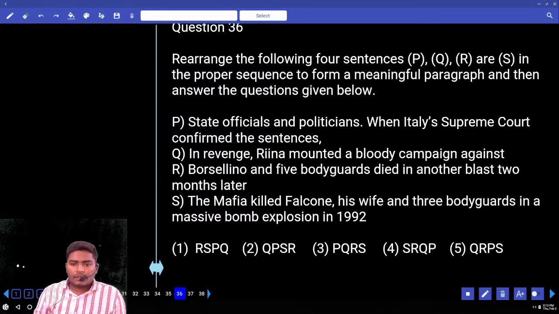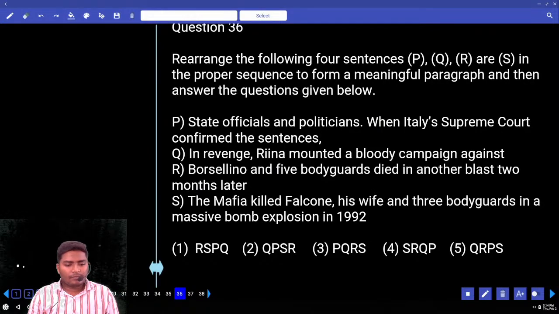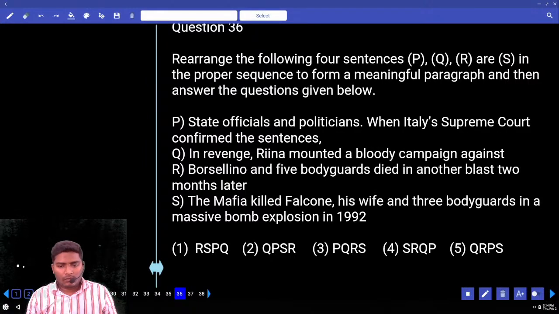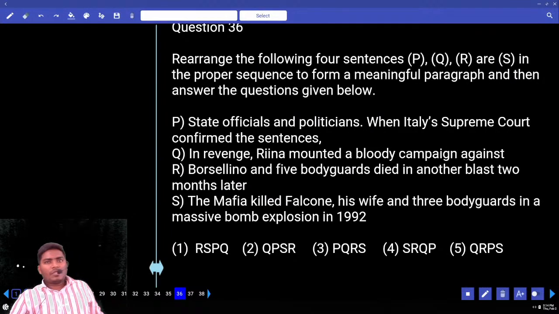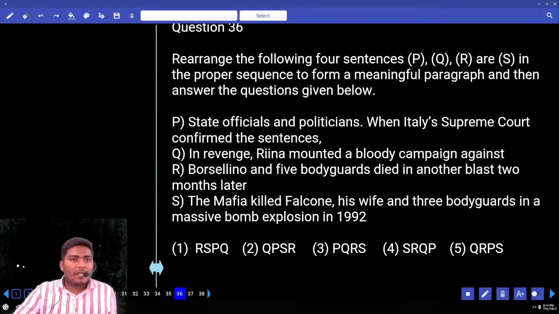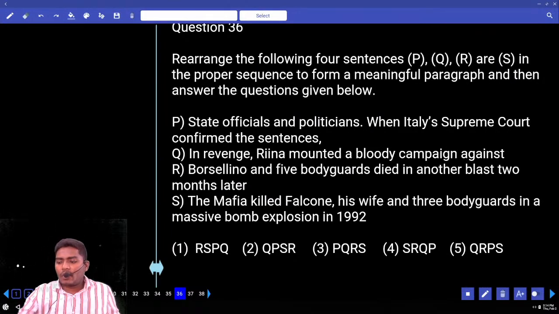Question number 36. Rearrangement of the sentences. How many options or how many sentences can be removed from the beginning? How many of them cannot be used in the beginning?